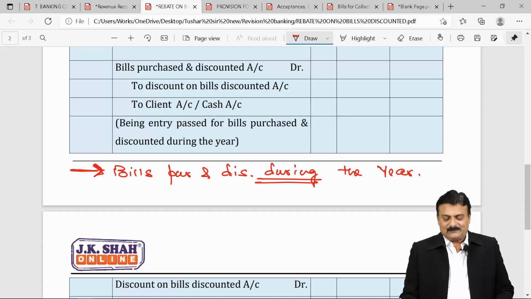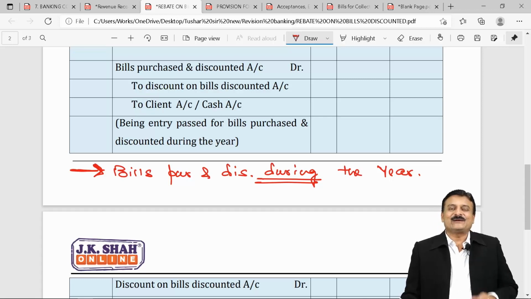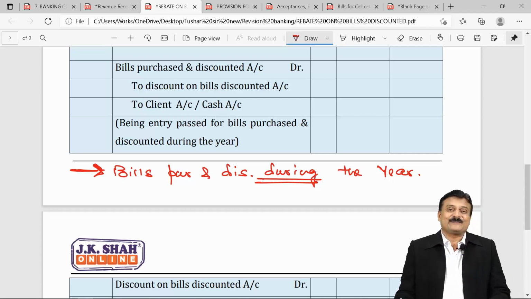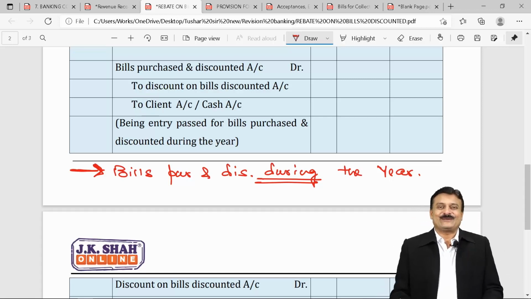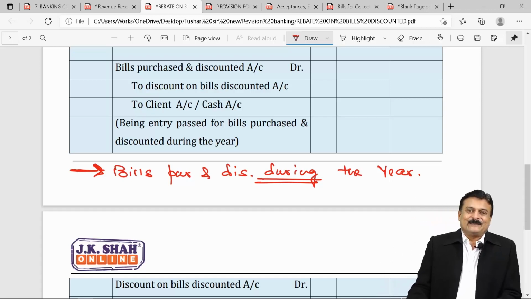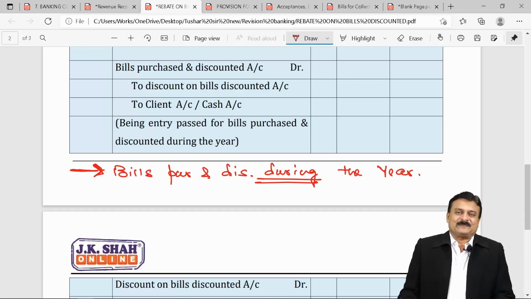Second entry, bills purchased and discounted account debit to discount on bills discount. Discount is your income, nominal account, credit on incomes and gains. Your bank is purchasing bills of the clients, so for you they are assets, real account, debit what comes in, you are purchasing that. And the remaining amount your bank will credit to client's account. So to client account, in a rare case you pay cash, so cash account.